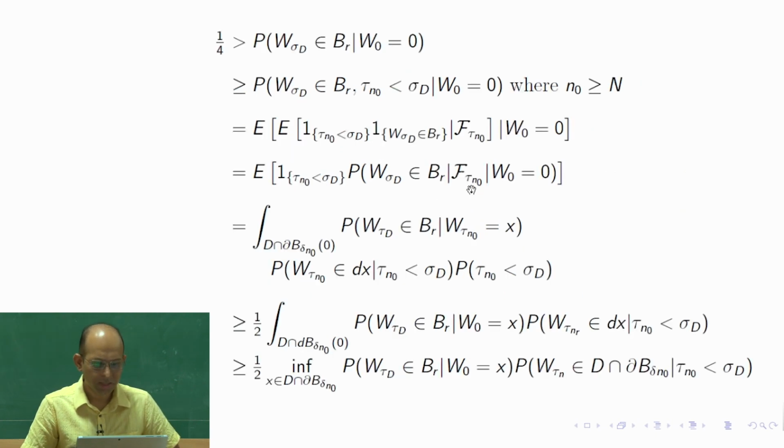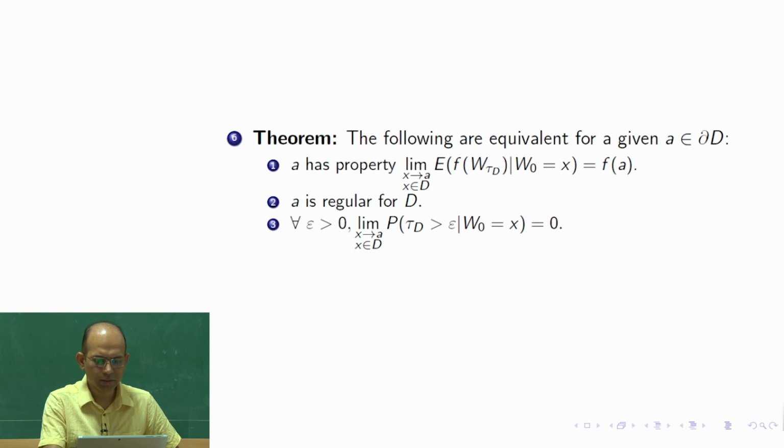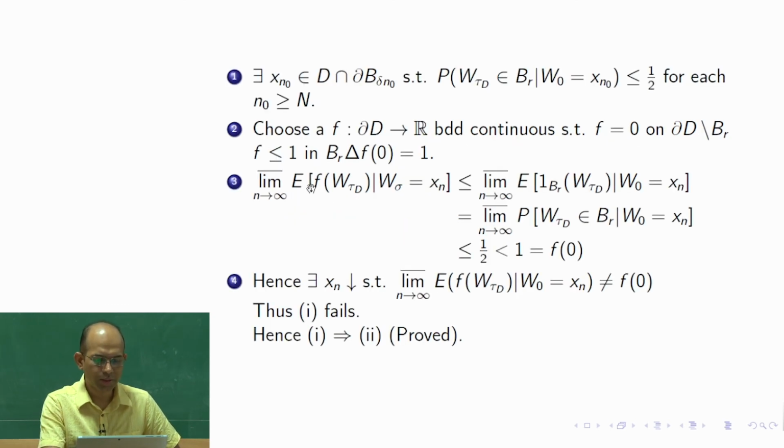This is exactly this quantity, expectation of f of W tau D given W 0 is equal to x, where x tends to a, but for us a would be 0 here. So the expectation of f of W tau D given W, sorry, here it is a typo, it will be 0, W 0 is equal to xn. Now we are replacing this part by this.